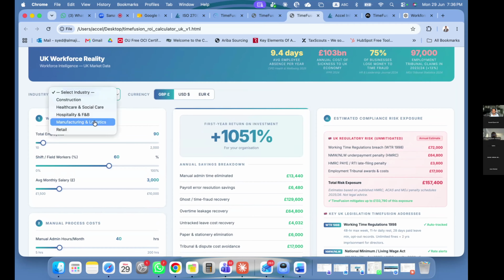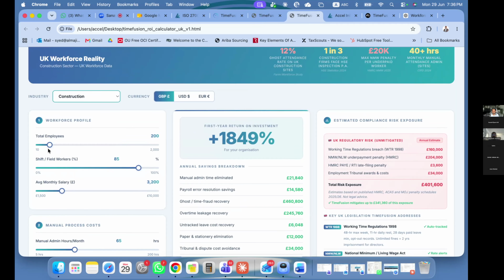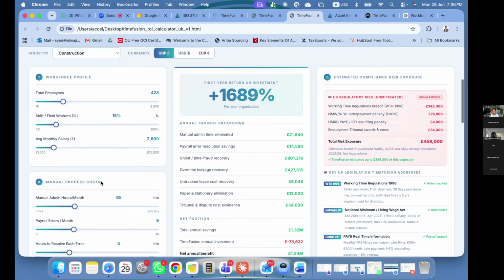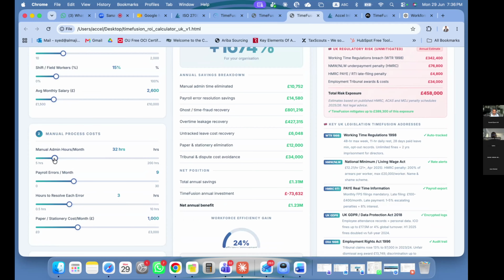We started putting it across like this: you're sitting with a customer, you select an industry, pick the number of employees, the number of field staff, the average salary, the admin hours you use for time and attendance, and the payroll errors that would come. We also have statistics that say the minimum payroll errors every company makes is a minimum of 12.